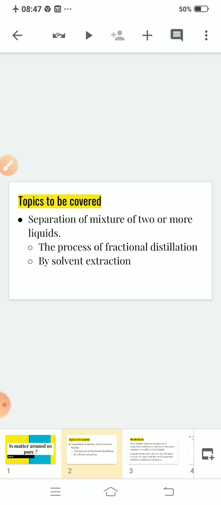And in live classes we have already done separation of a mixture of liquid and solid. I don't think there is a need for revision. Clear? So I'm starting with the new topics.